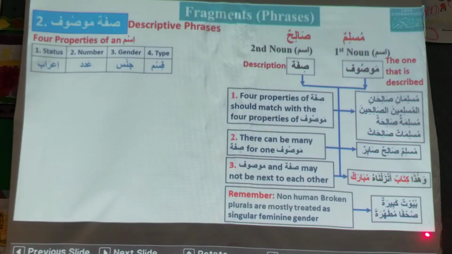So mutahhara has come here because this is a broken plural. Make sense? Purified scriptures. Okay, so these are the rules for distinguishing two nouns as sifa mawsuf.